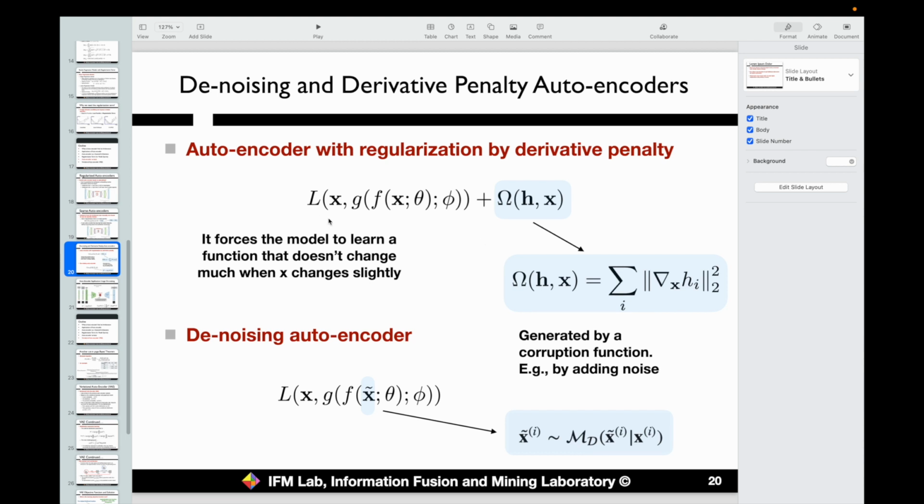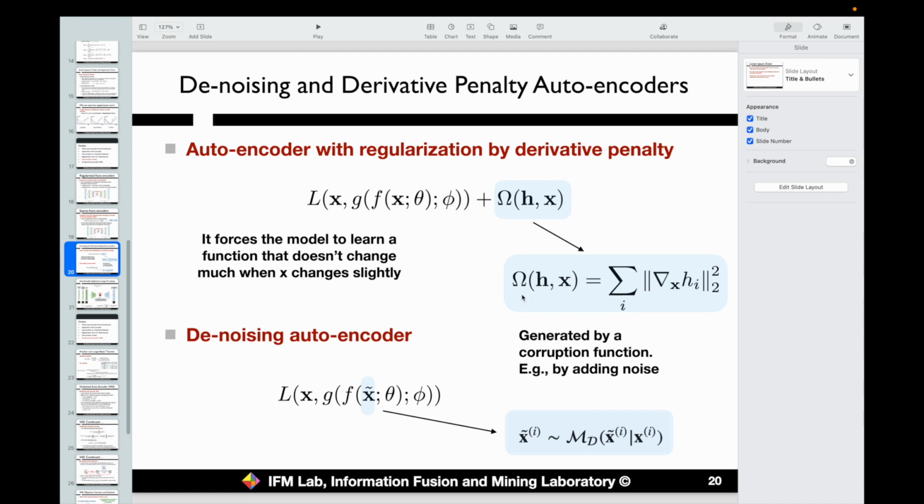Then the main difference will be about this regularization function. We define one more term added into the learning target, it's omega of h, x. And how do we define this omega? We define this term to be the summation of all the internal hidden representations, and we sum these L2 norms of the partial derivatives together to define this